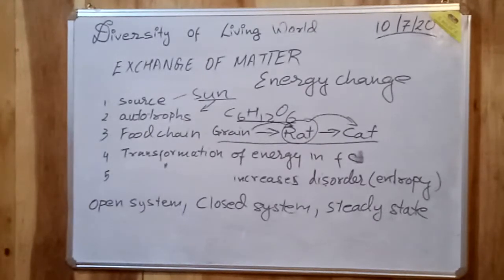Then comes the steady state. Steady state is where the input of energy and matter is balanced by the output of energy and matter. That is, whatever is put in as input of matter is balanced by the output of energy, and that particular state is known as the homeostatic state. Now, this is the exchange of matter and energy change in the environment of an organism.